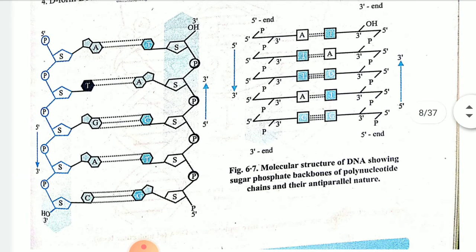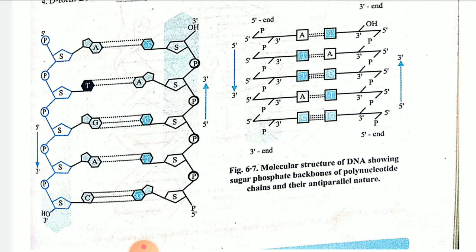This is the structure. Detailed structure, as you can see here in the figure, A and T is showing the double bond, G and C is showing the triple bond, and always the bonding is going to take place here. And as you can see, the corners 5', 3', and on the right hand side 3', 5'. This is parallel, this is anti-parallel.